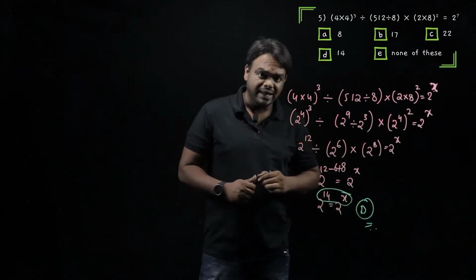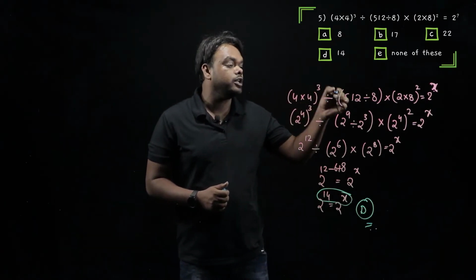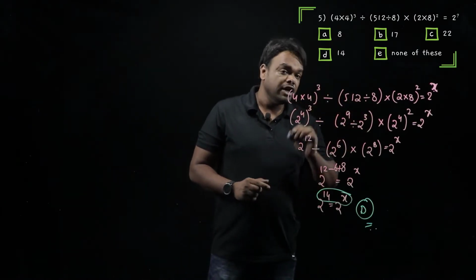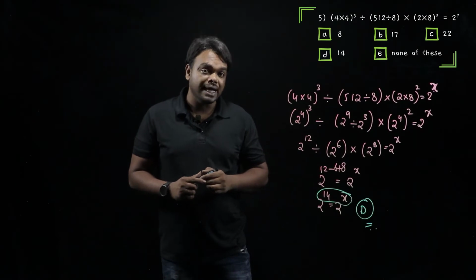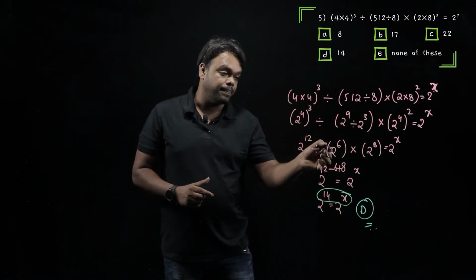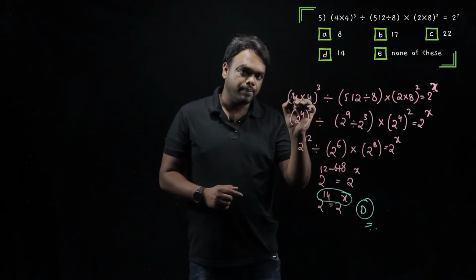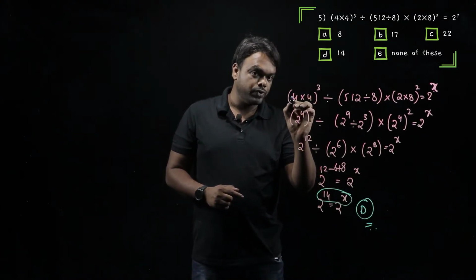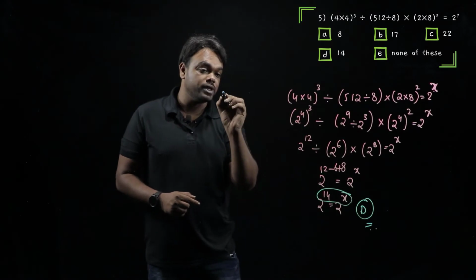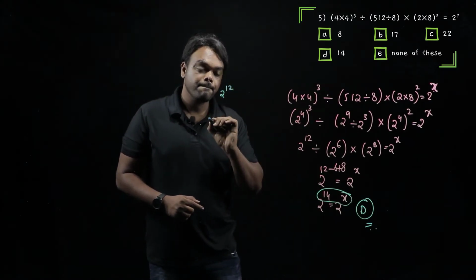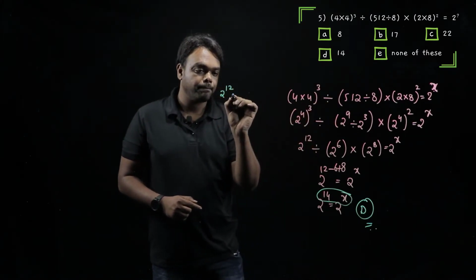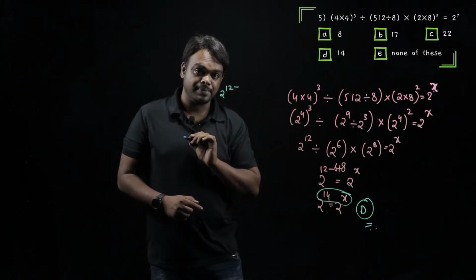Well, this looks pretty lengthy because I am trying to explain every single step. If I were to do this, I would have directly written this step here by eliminating this one. How? 2 square, 2 square, 2 power 4 whole cube. 2 power 4 whole cube is 2 power 12. And this one divided by, means I'll directly write minus here.